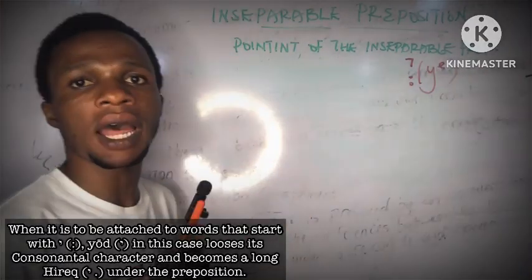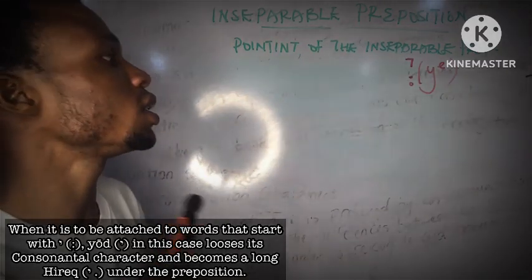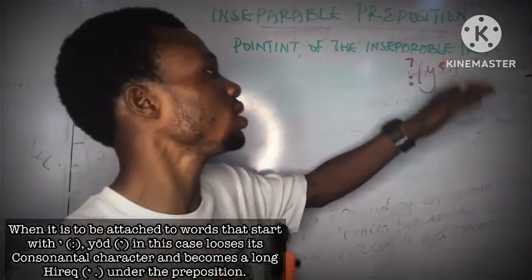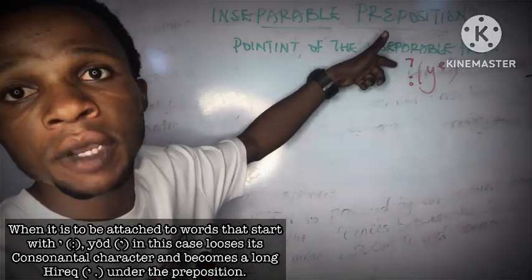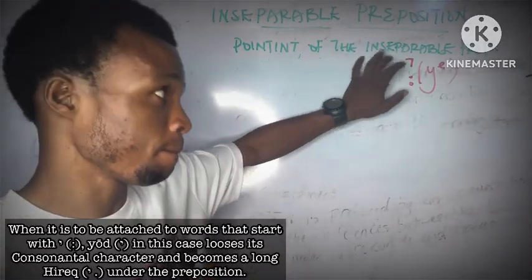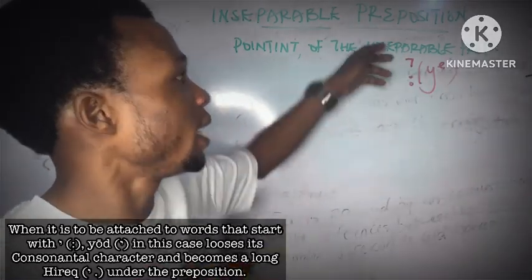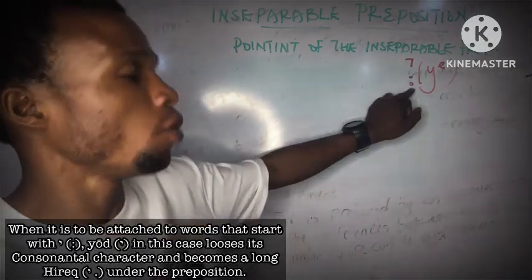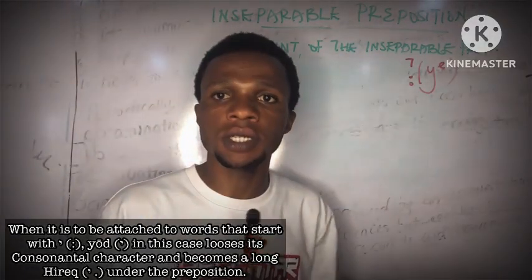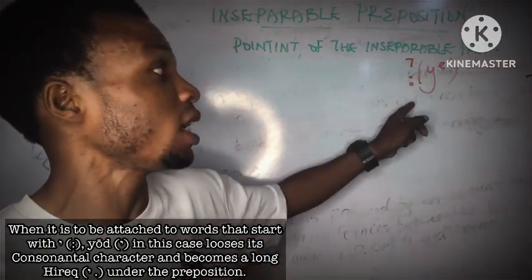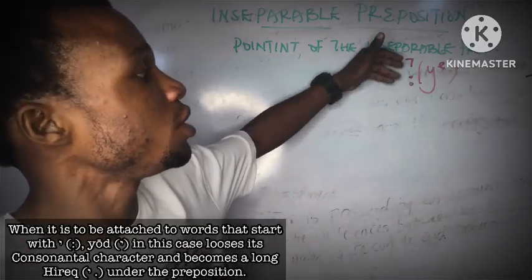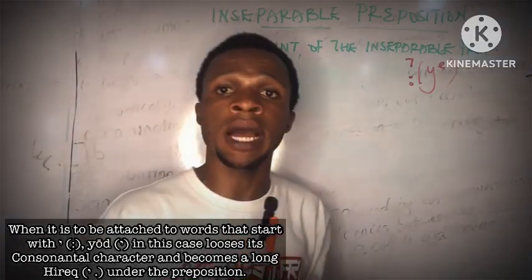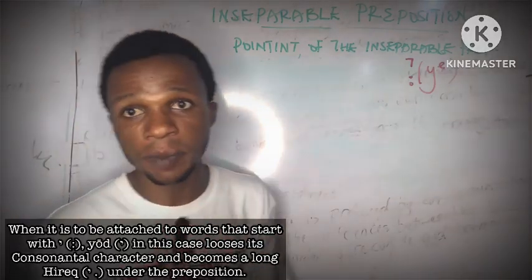So if you are to attach the inseparable preposition to a word that starts with this syllable, that is y and shewa, what will happen to your inseparable preposition?